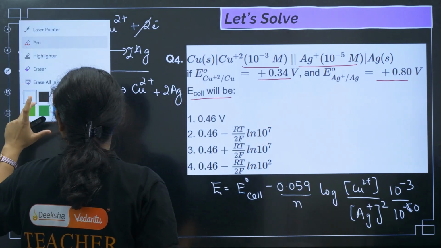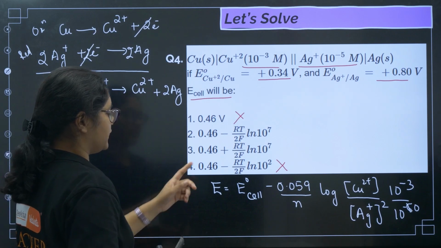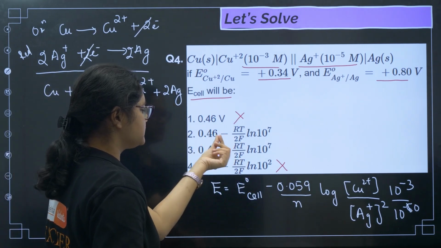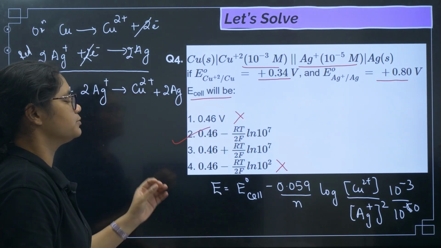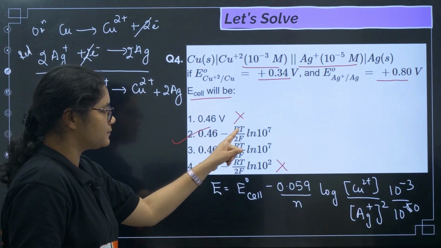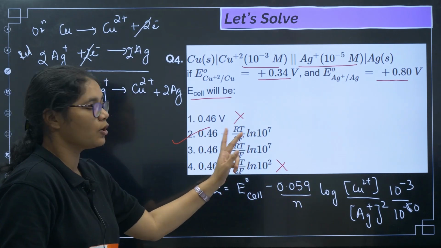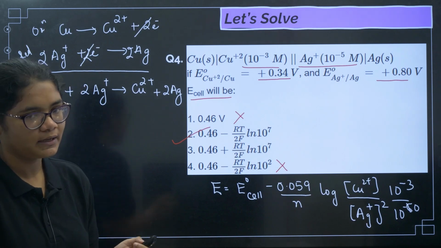So from this we can easily eliminate these two options, right? Now if you see, the 0.46 minus term is there, so this one will be there, this one will not be there. So the correct answer for this question will be option number 2. Now I told you if we substitute R, T and F, we'll get 0.059 and we can convert ln to log. That is why the correct answer for this question will be option number 2.